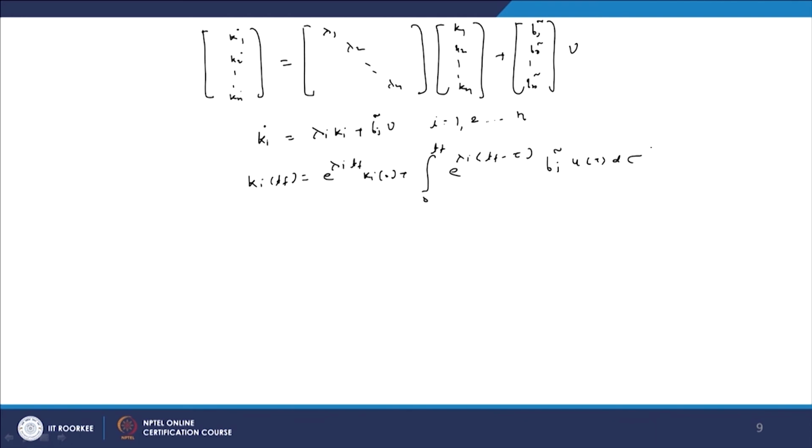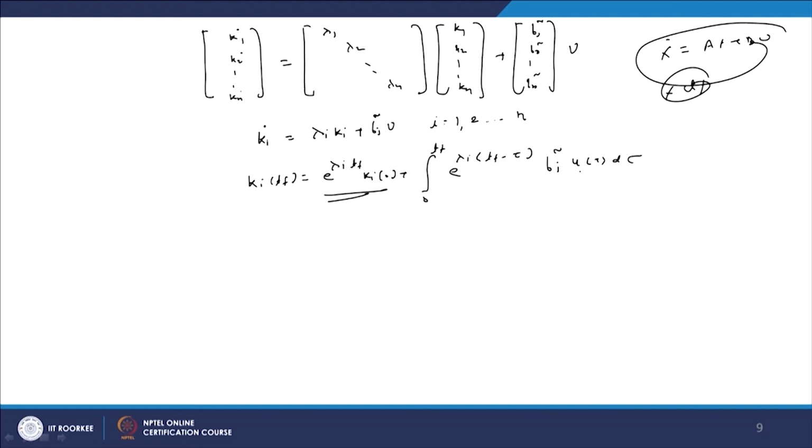So now here, just like x dot equals Ax plus Bu, where we determine x of t, here we are defining ki of tf, this is the final time, equals e raised to lambda i tf times ki 0, this is our unforced part and this is the forced part.